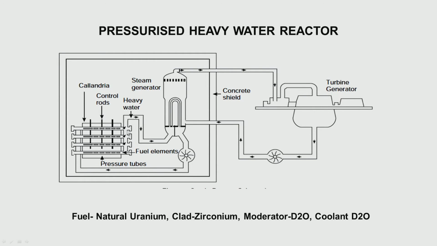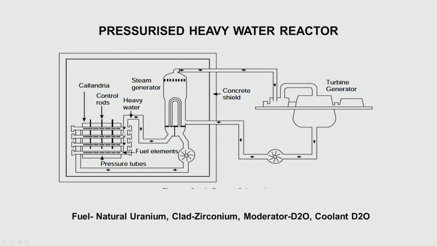pressure tubes. So, the coolant flows from one end to the other, the hot heavy water coolant goes out, exchanges heat to light water and then comes back again, and there are such channels. In a 220 megawatt reactor there are about 306 channels, and the moderator heavy water is put in a big tank called the calandria.